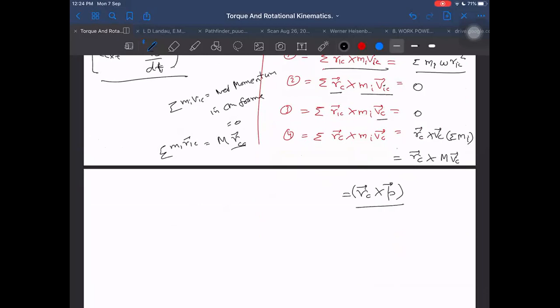RC cross P. Mass into velocity of center of mass is called momentum. Net momentum is called mass into velocity of center of mass. Or if you don't want to write that, then you can write it as RCM cross M into VCM. That is the fourth term.